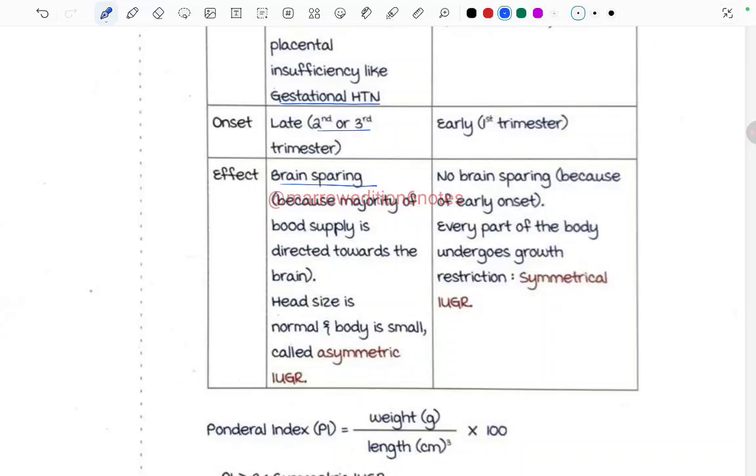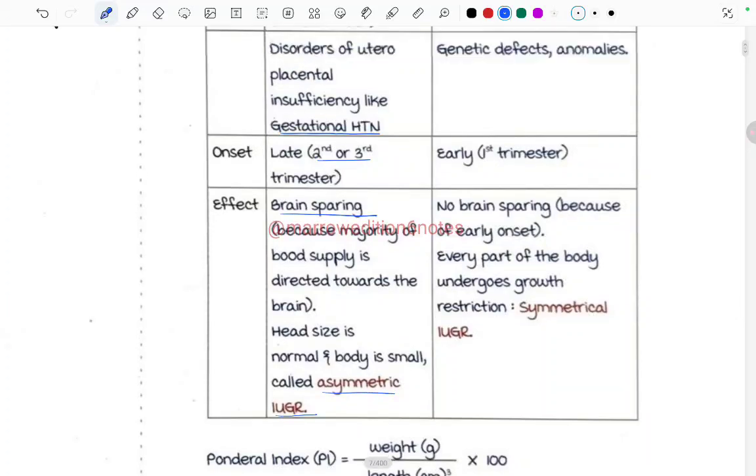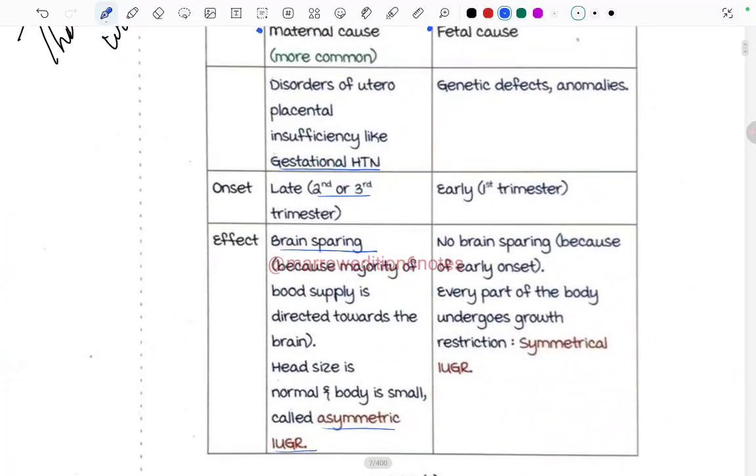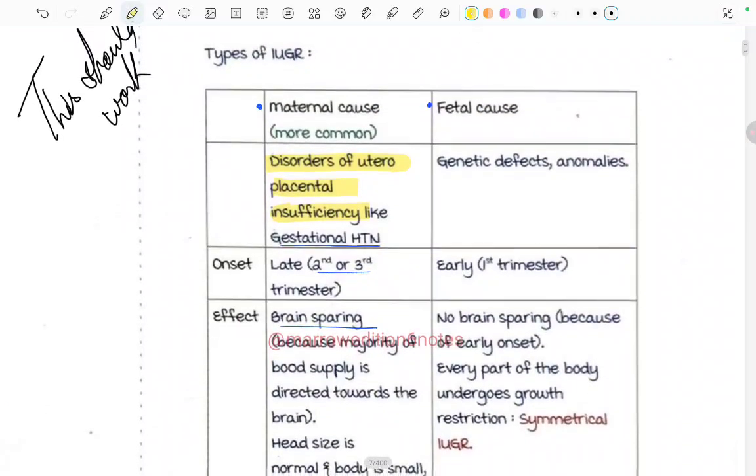Head size is normal, body is small, called asymmetric IUGR, which is seen in this IUGR due to maternal cause, which is more common. So what was happening? There were disorders of uteroplacental insufficiency, like gestational hypertension, and a brain sparing effect, because the majority of the blood supply is directed towards the brain, and head size is normal and the body is small, called asymmetric IUGR.